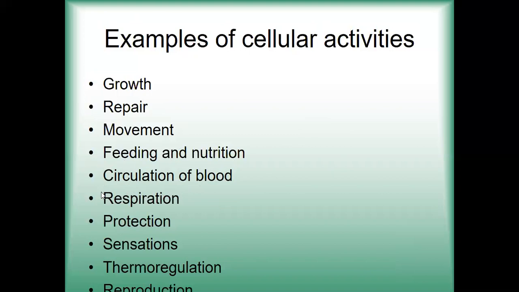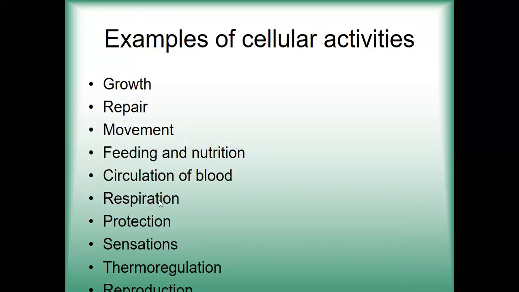Respiration, that is, transportation of gases from the lungs to different parts of our body, is with the help of the blood cells. Oxygen, as you all know, is transported to different parts of our body with the help of blood.